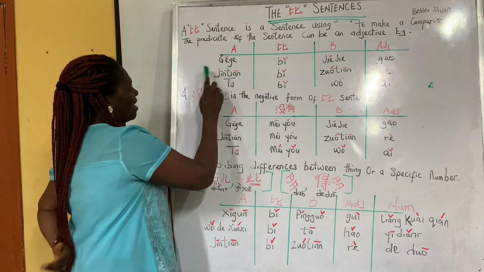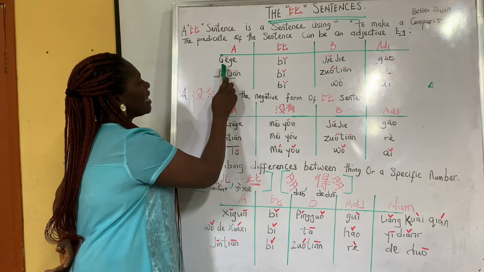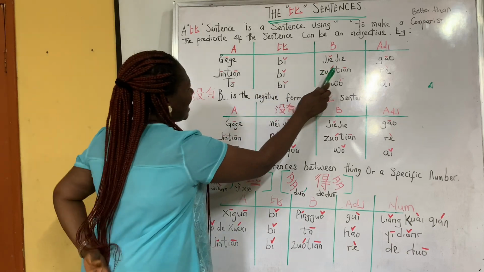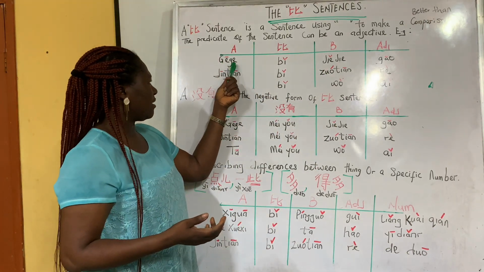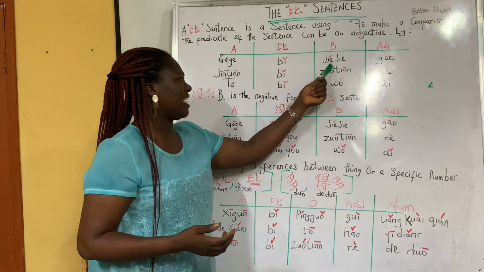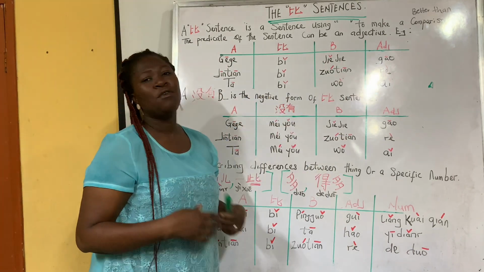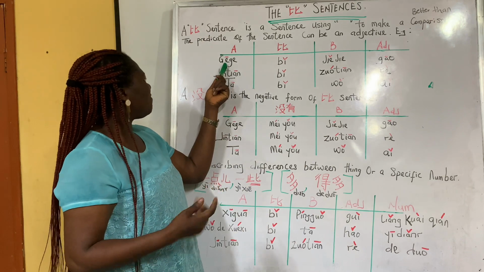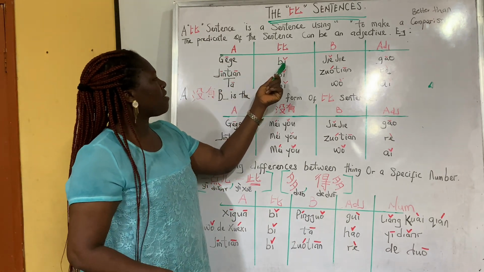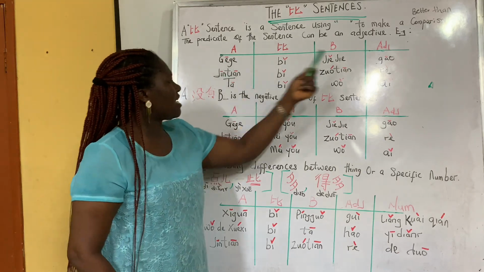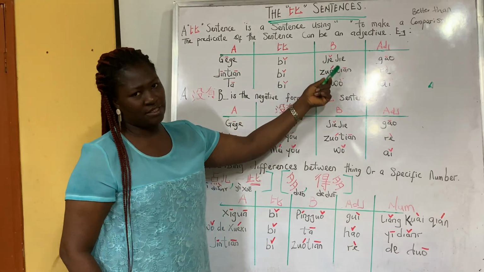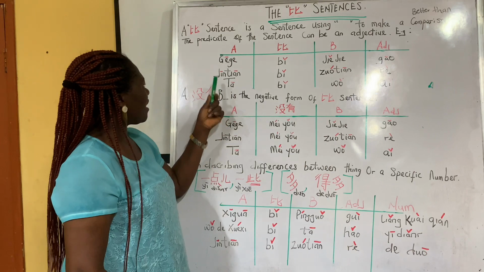Then under A, we have what? 哥哥比姐姐高. Can you try it? 哥哥比姐姐高. Which means what? That elder brother is taller than the elder sister. So elder brother is taller than elder sister. So that's what I'm trying to explain now, which is the positive part of it.